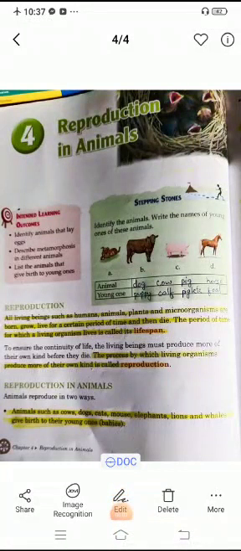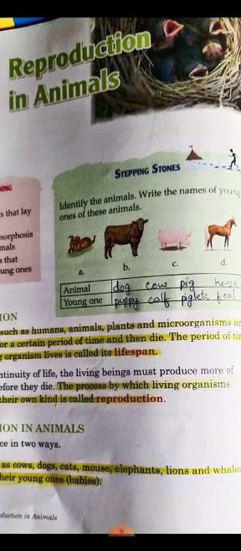Today we will start our new chapter from Science, Chapter 4 Reproduction in Animals. See the picture given in the book. Identify the animals, write the names of young ones of these animals. So animals picture has been given and I have written their young one names. Okay. So these are the names of their babies.